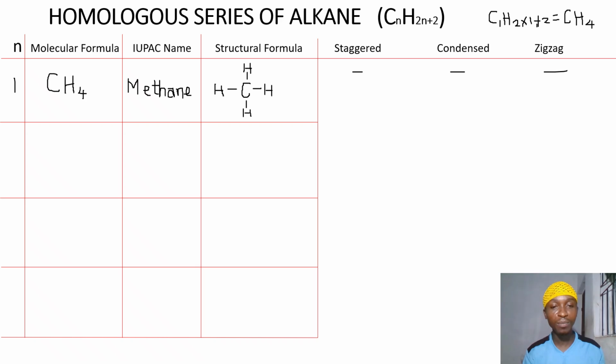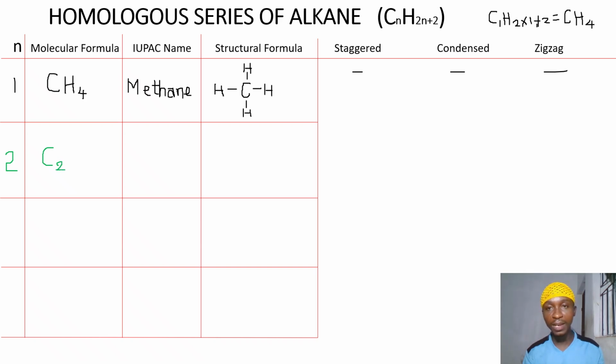So on to the second member now. The second member of the series is when n equals 2. And the molecular formula of that, if we substitute 2 into this general molecular formula, will give us C2.